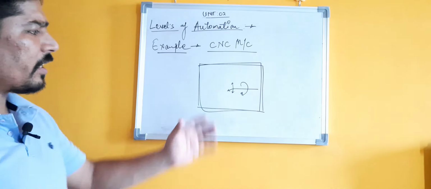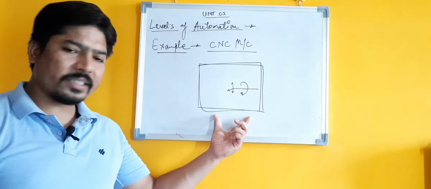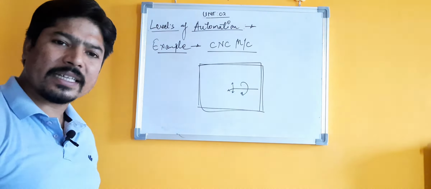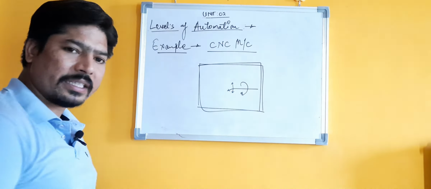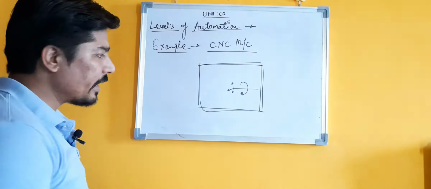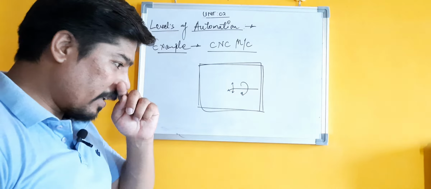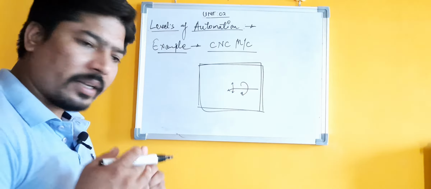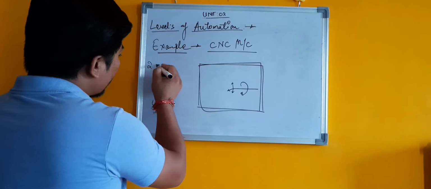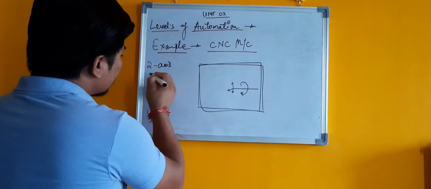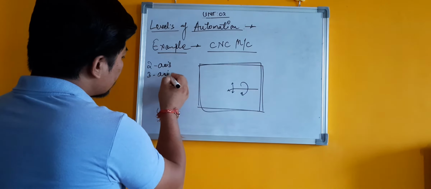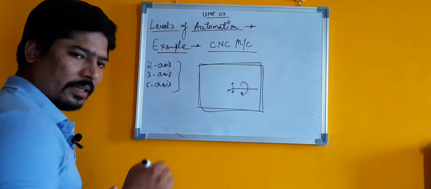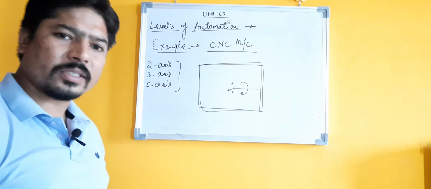As you heard, the CNC machine is classified by the rotation of the turret or tool post in different axes or directions. So based on that, 2 axis, 3 axis, 5 axis and multi axis CNC machines are available.